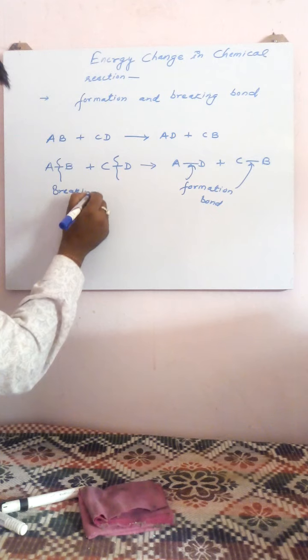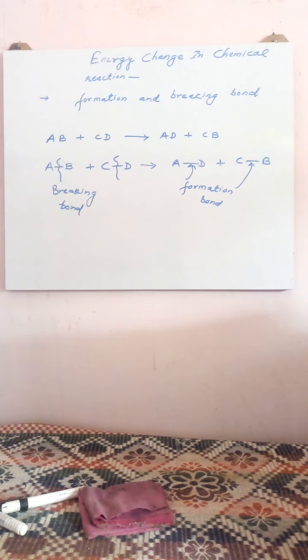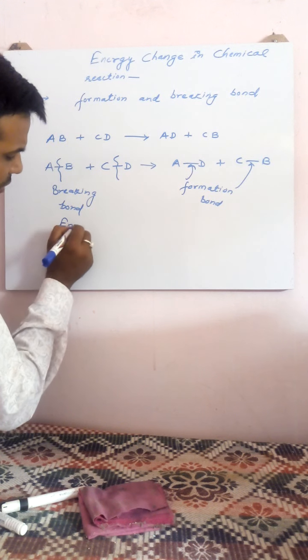So in a chemical reaction, always remember, bonds undergo cleavage. Cleavage means when bonds break. This is an endothermic process.